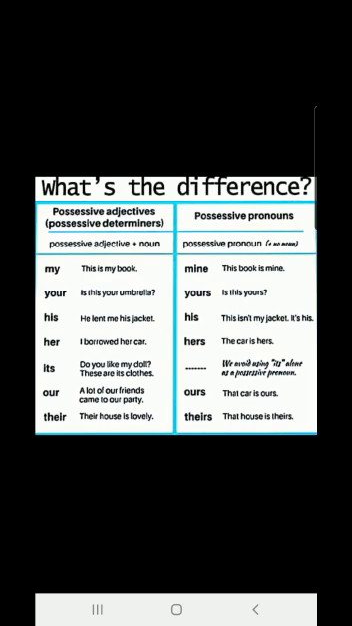That car is ours. Possessive pronoun. Their house is lovely. House is the noun here, and before that their is used. Their is a possessive adjective. That house is theirs. Theirs is a possessive pronoun.